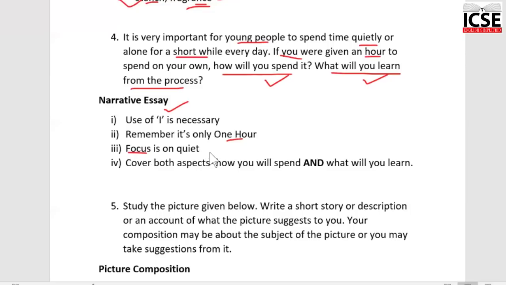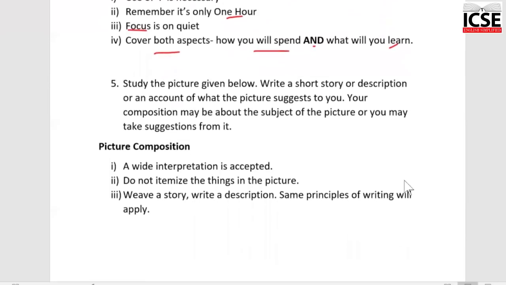If you write something like, I would play video games or games on my mobile phone, that doesn't sound very constructive. Even if that is what you would like to do, that's not what you would ideally put down on paper. So think about it. Cover both the aspects, how will you spend and what will you learn. You need to just focus on the question and then attempt. Very big mistake if you simply start writing. The essay will never come out the way you want it to come out.